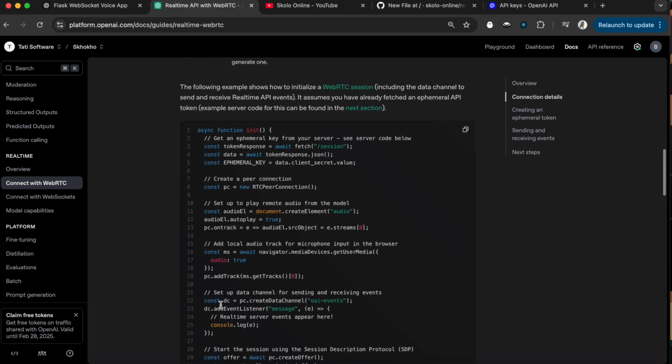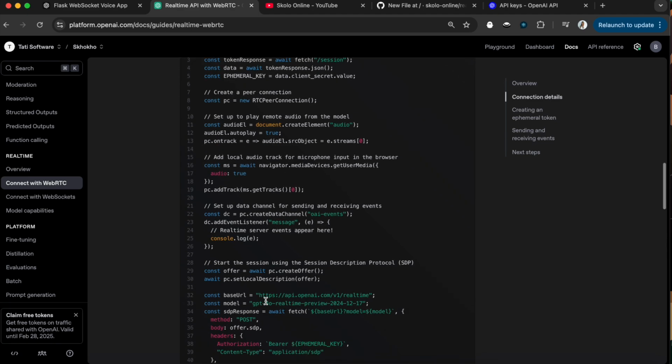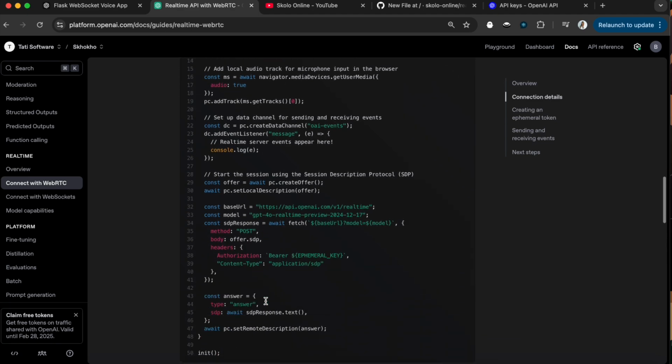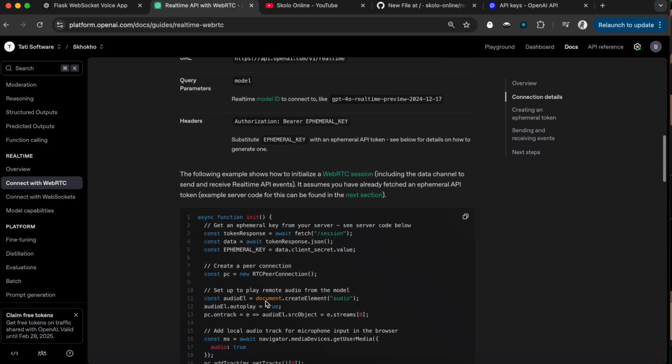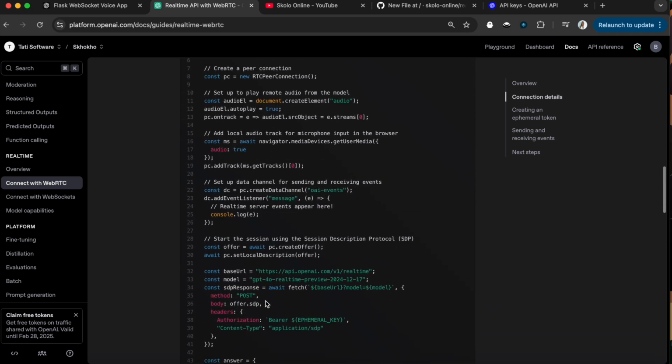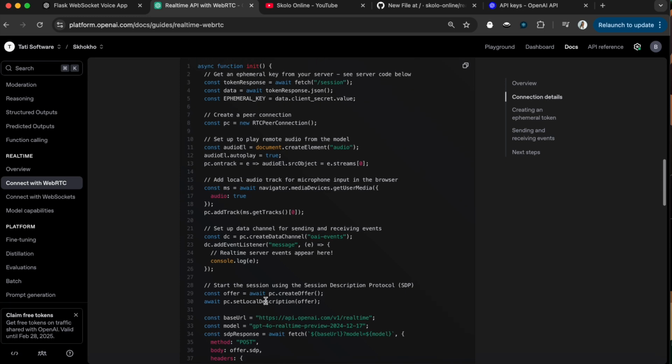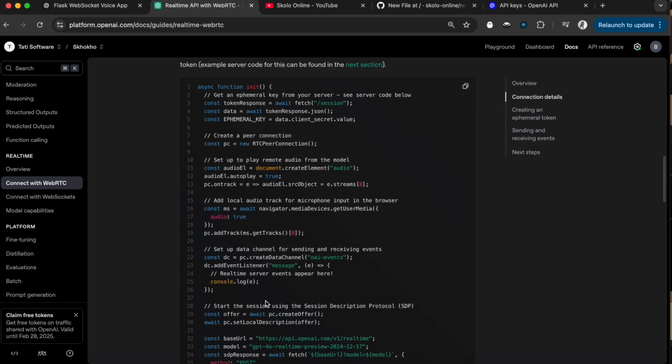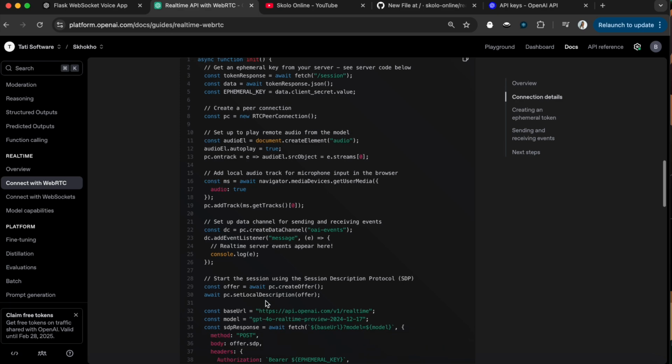OpenAI has made the code available, which works off your browser. So this is going to be client-side code that we're going to write in the HTML, JavaScript part of our application. I'm basically just going to copy and paste what is in here. Of course, I'm going to adjust a few places and I'll show you what I'm going to adjust because I sort of want to make the application lively. This just shows you the JavaScript without showing you how to integrate the JavaScript into the rest of your page.